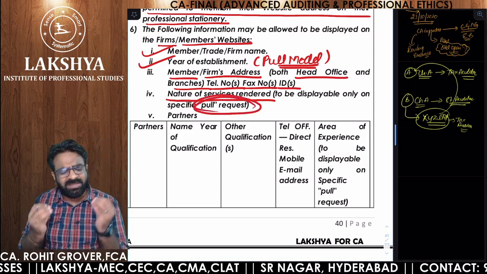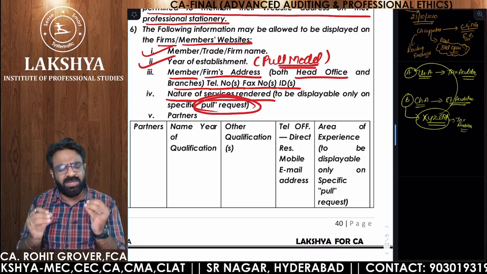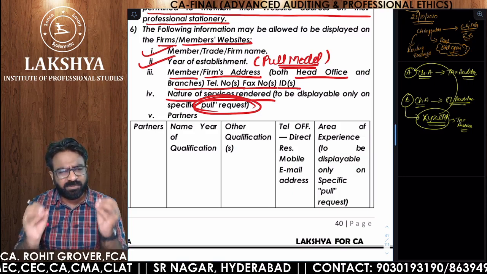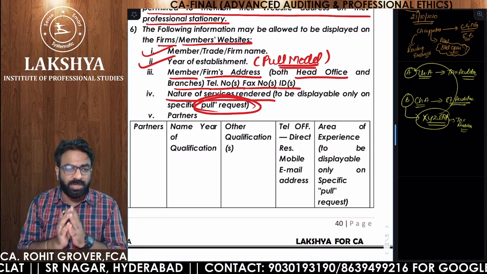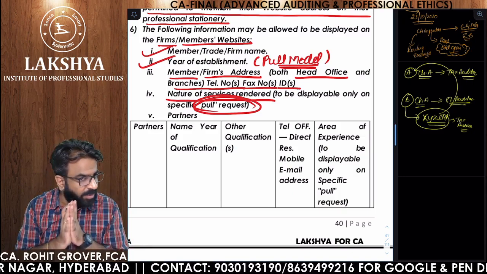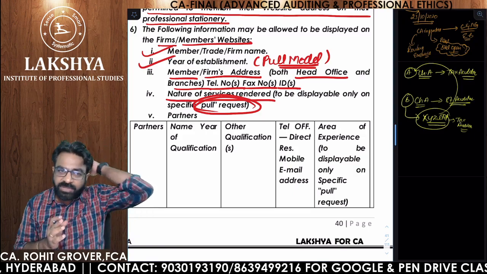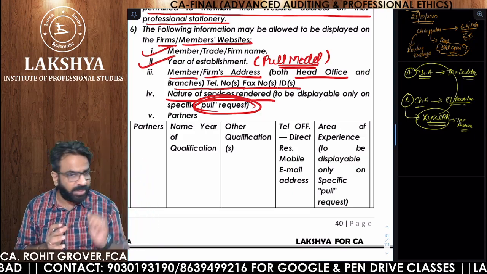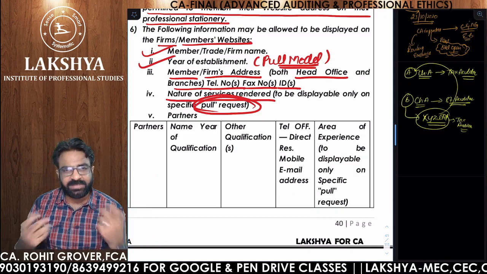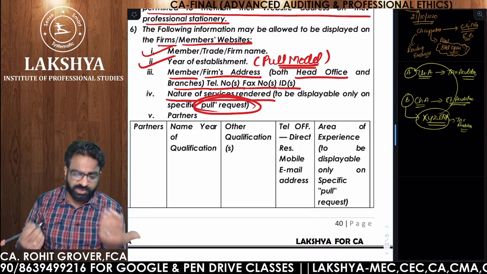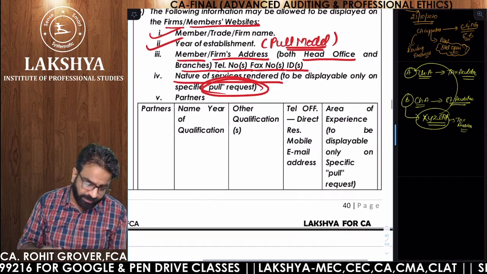I told you, anything which is talking about your publicity, which is talking about your professional attainments, which is going to solicit any kind of work, should be on which model? Should be on pull model, should not be on push model. Year of establishment should be on push model, and the nature of services also should be on push model.